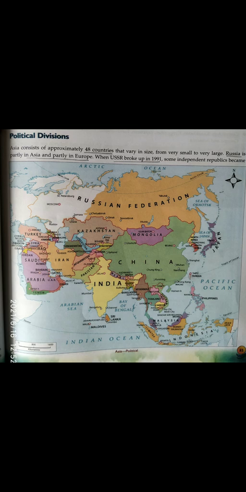When the USSR broke up in 1991, some of these countries fell under Europe and some under Asia: Armenia, Azerbaijan, Georgia, Kazakhstan, Kyrgyzstan, Tajikistan, and Turkmenistan. These were once part of the Soviet Union but now fall under Asia.